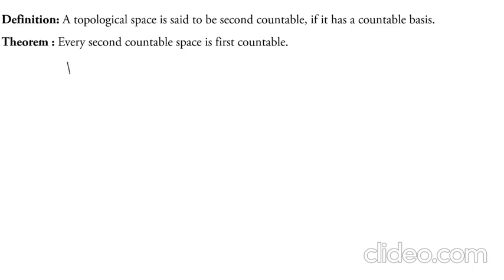For that, we take R with the usual trivial metric, where d is given by d(x,y) equal to 1 if x is not equal to y, and 0 if x equals y. Now, this is a first countable space, and since it's a metric space, by the previous theorem every metric space is first countable. That implies R_d is first countable.